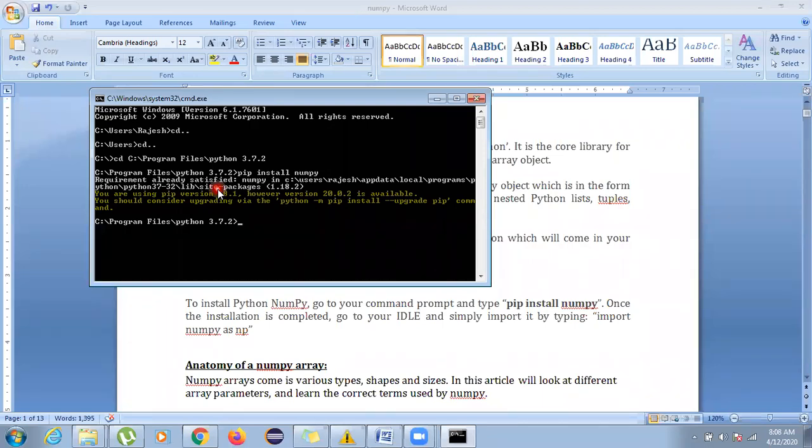Now one more thing you have to keep in mind is why you write pip install numpy. It takes from the server all the modules available for NumPy. So for doing this, you should know whether the internet connection is there or not. If your internet connection is missing, then you cannot download this. Is my voice still breaking?